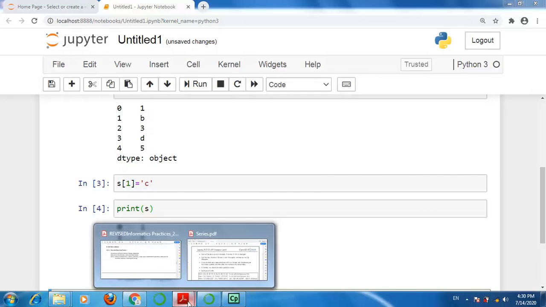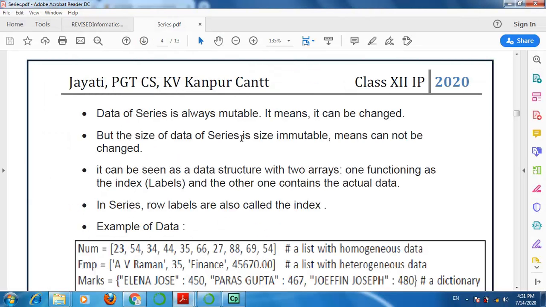So you can say the data of series is mutable and it can be changed, but the size of series is immutable, meaning it cannot be changed. That means you cannot add or delete data from a series. It is a similar thing you have seen earlier, that it is like two arrays, one functioning as index and the other containing the actual data.